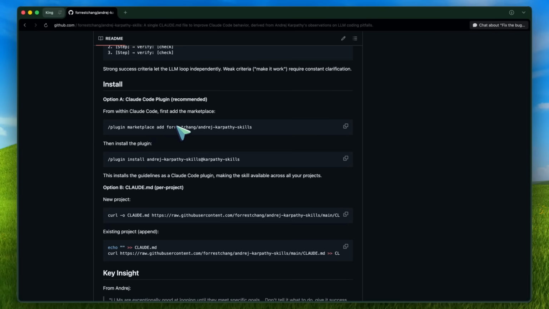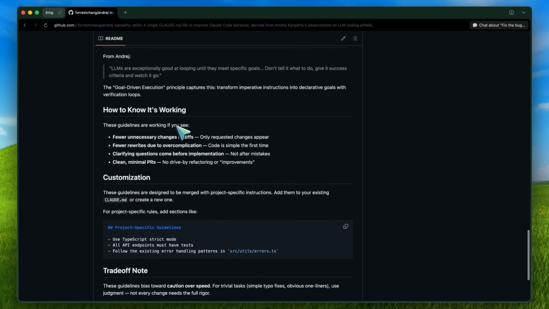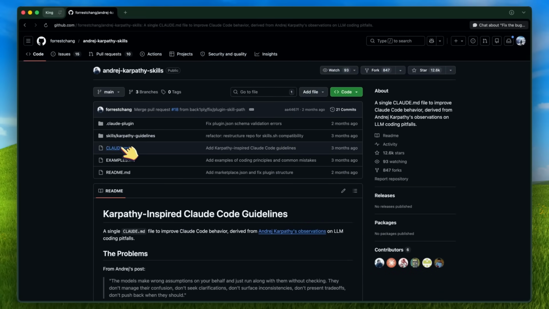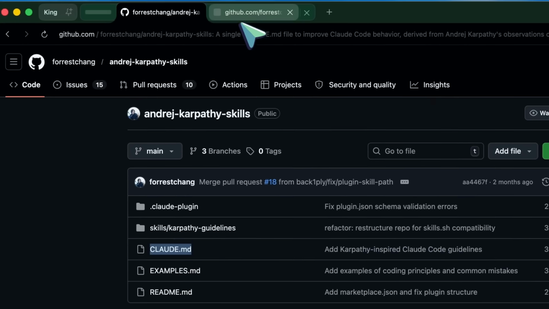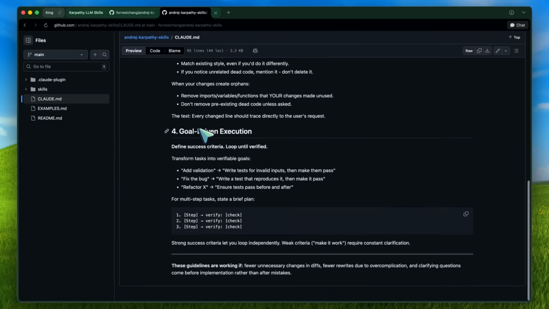Now, let me explain what this thing actually is in practice. The repo is basically centered around a single Claude.md file, plus a plugin install path for Claude Code. So this is not some giant complicated setup. It is intentionally lightweight. You can use it in 2 main ways.